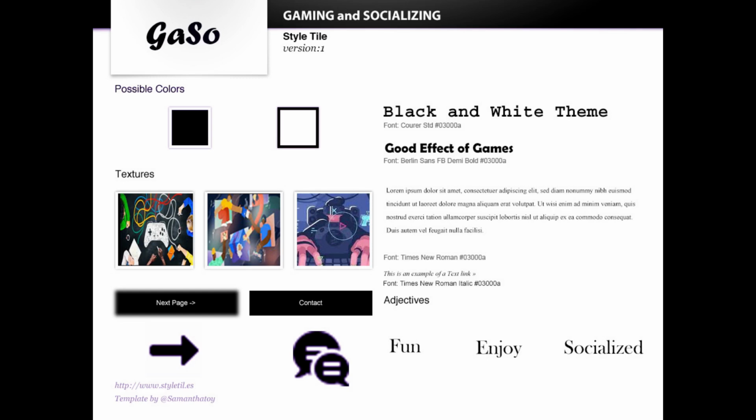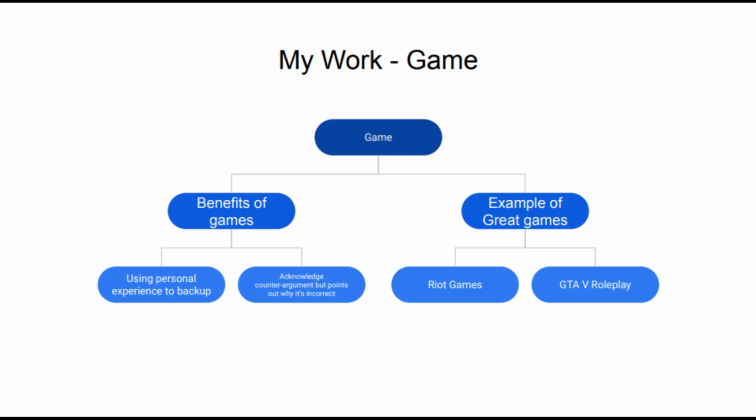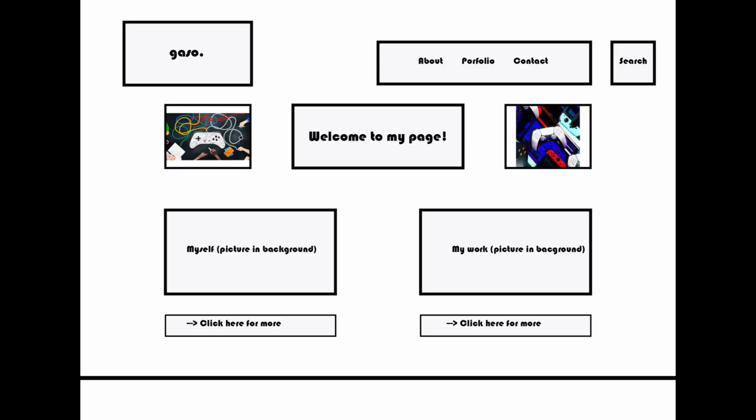After the mood board, I make a style tile, which is the layout of components that I'm going to include in my website page. For example, I use a certain size of font to make it easy to read, so that the reader would want to look at my website. Then I make a sitemap, which is an outline of what is going to be included in my website. The top is the main page, next is the subpage, which gives more information about my website topic. My website is about gaming.